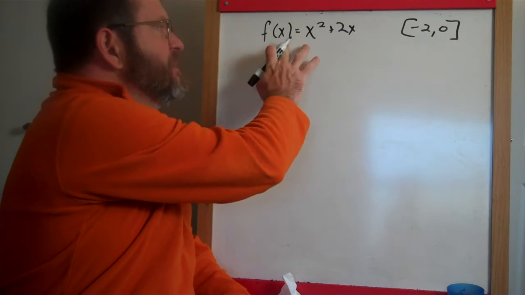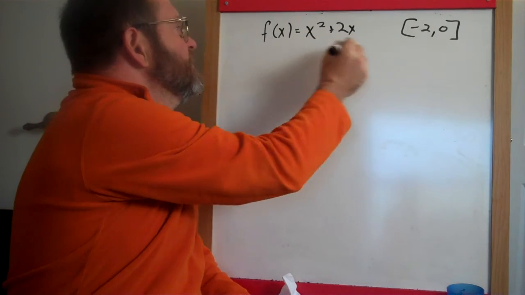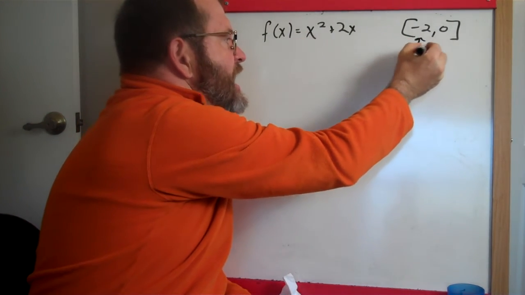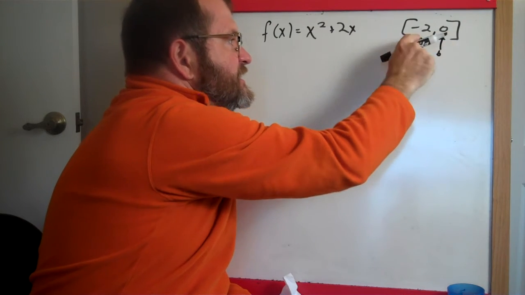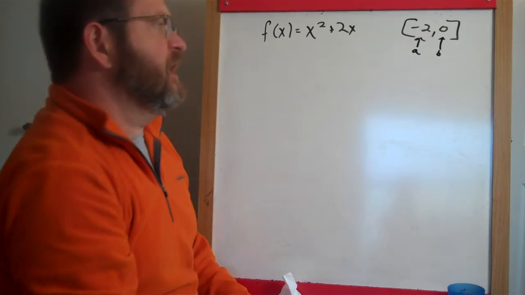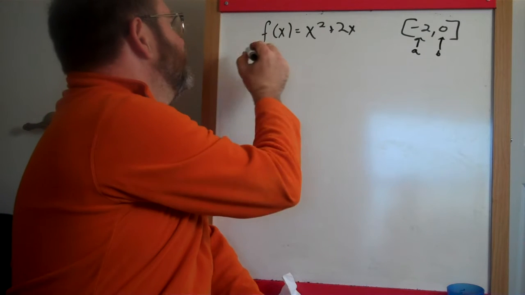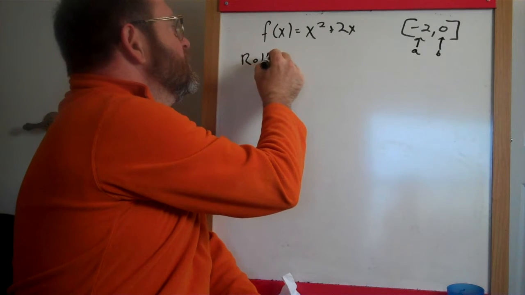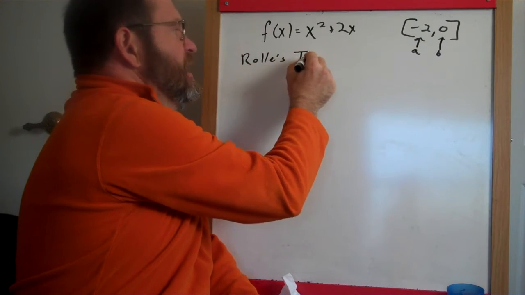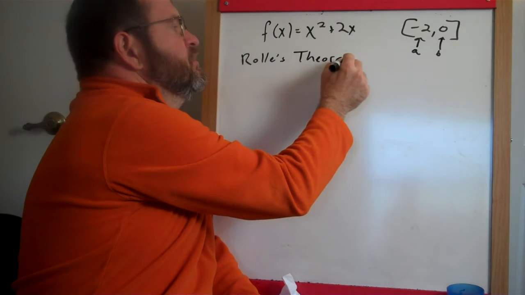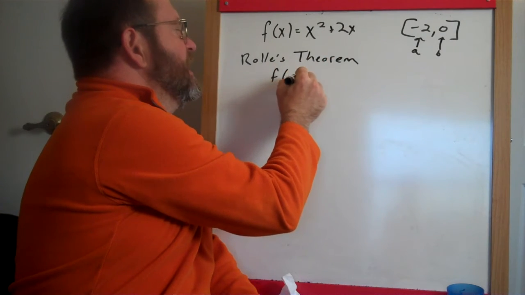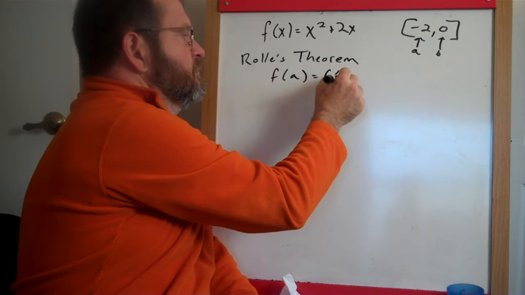So this is going to make some kind of graph, and here is our value a, and here is our value b. This is the starting point and the ending point of that interval. For Rolle's theorem to be okay, what we need to do first is show that f of a is equal to f of b.